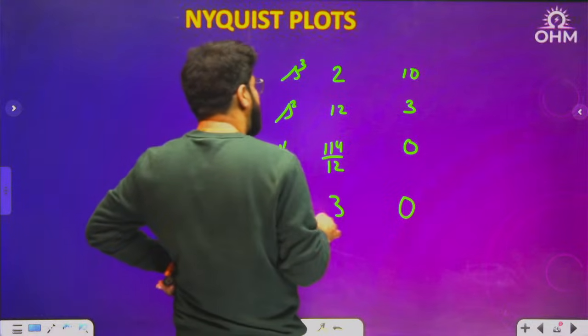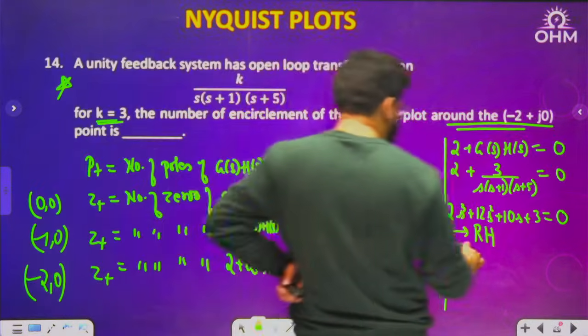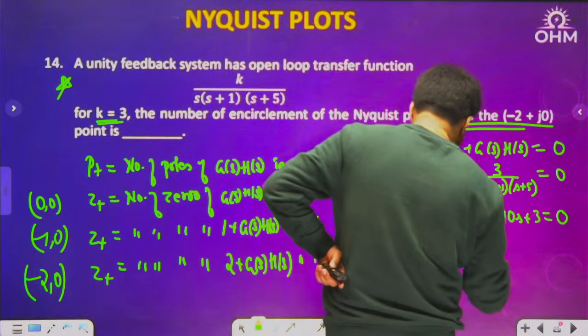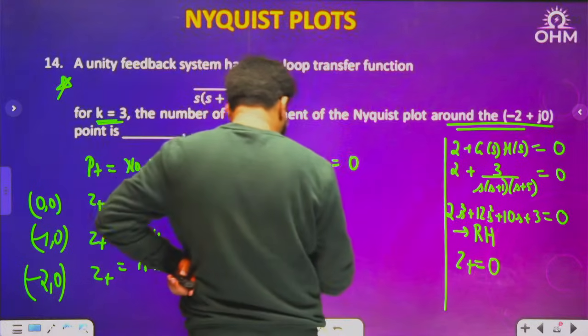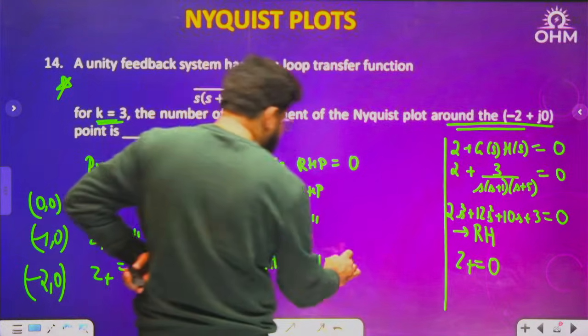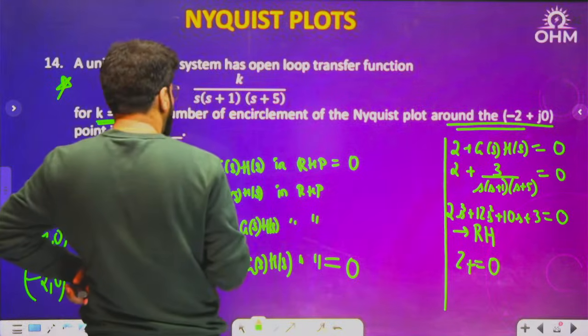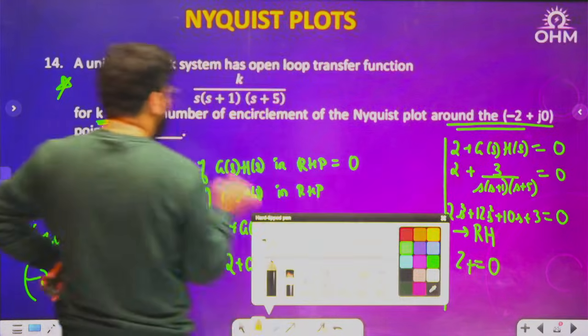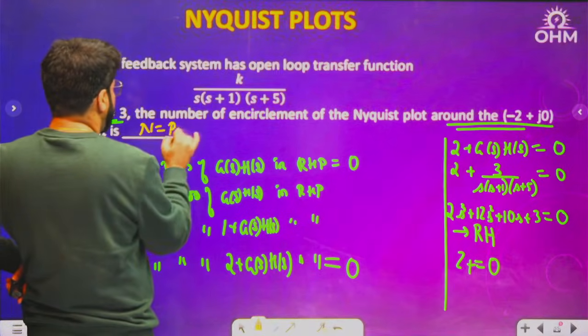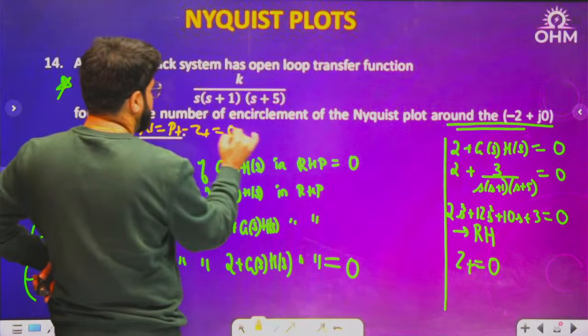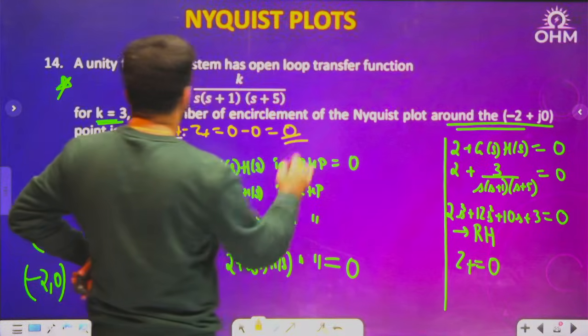No sign change. That means no RHP root. So Z plus will be 0, because I want the zeros of 2 plus GSHS in RHP. So that is 0. P plus is also 0. So what is the value of N? The value of N will be P plus minus Z plus, that is 0 minus 0, and that will be 0.